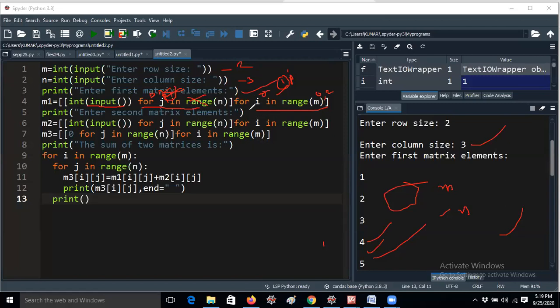So this will be written like this: first you should write this line, for i in range, like this. Then after that you can put a colon. This line is under for j. This is called list comprehension. She has done it like this, for j in range.